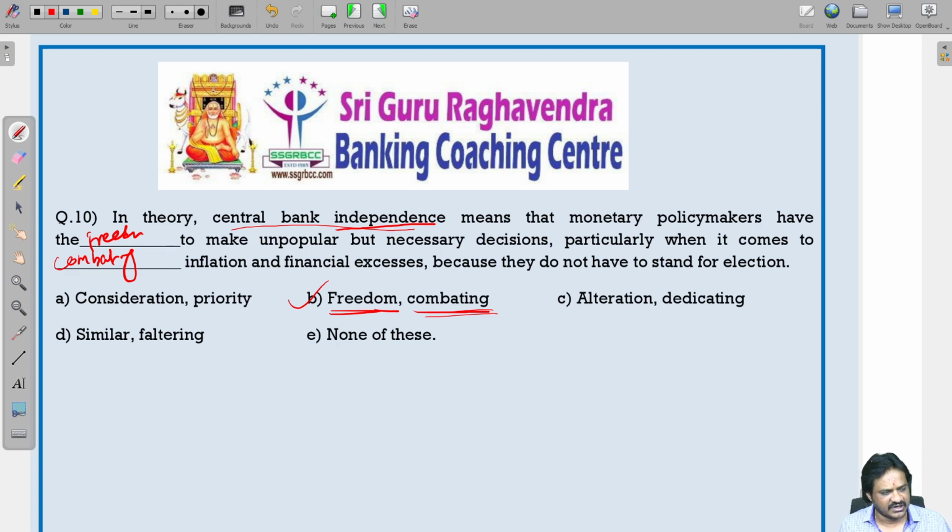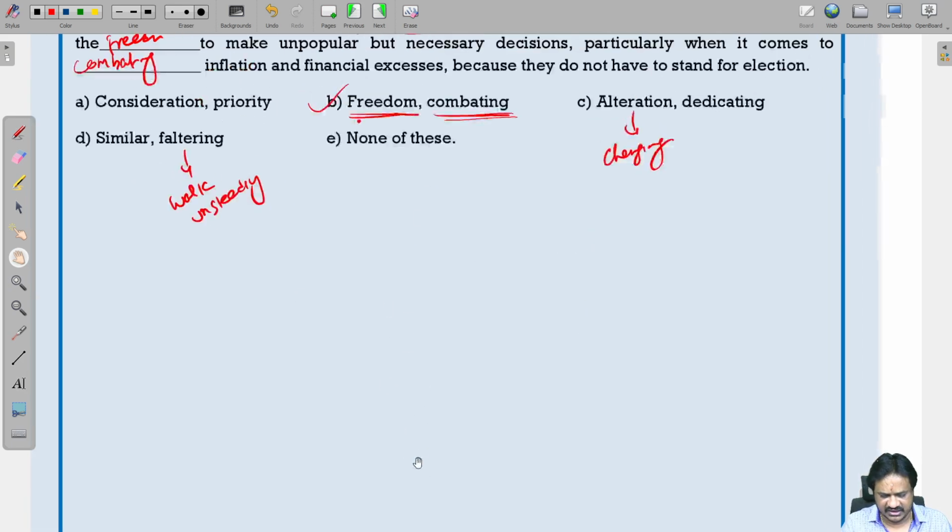Then alteration, faltering. Faltering means walk unsteadily. Alteration means changing. So which is not correct? Freedom and combating is definitely correct. Let us see the next question. Question number 11.